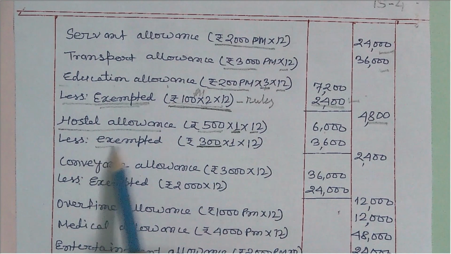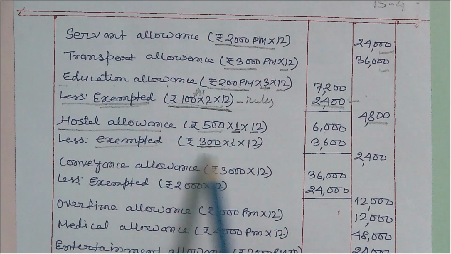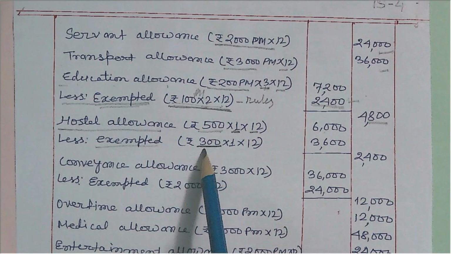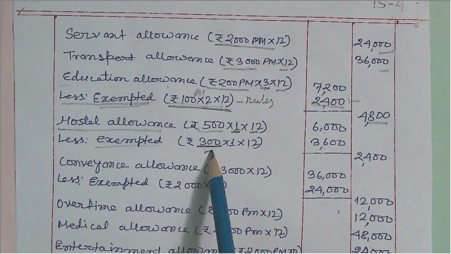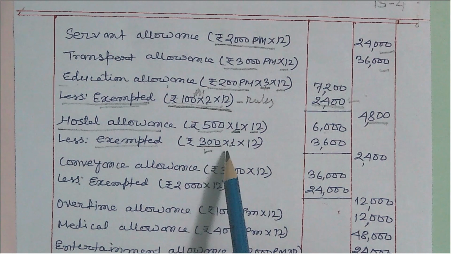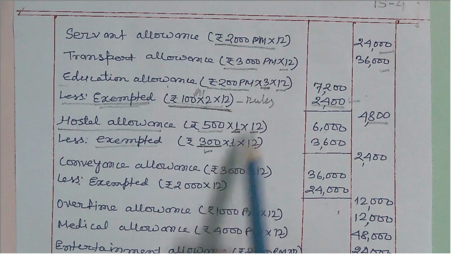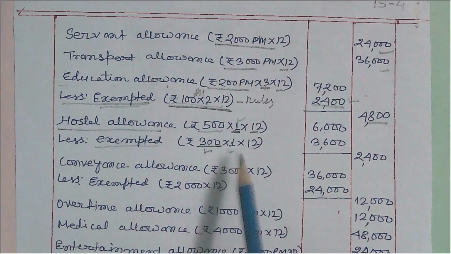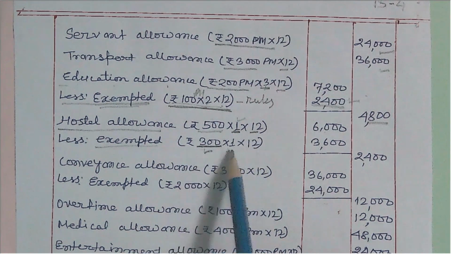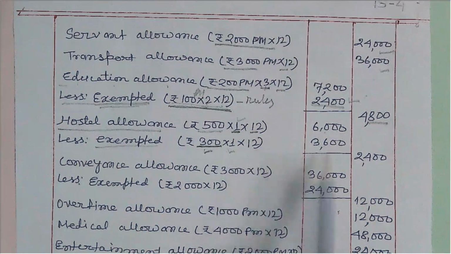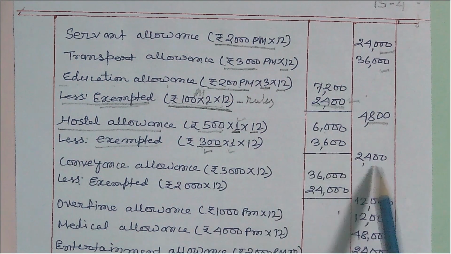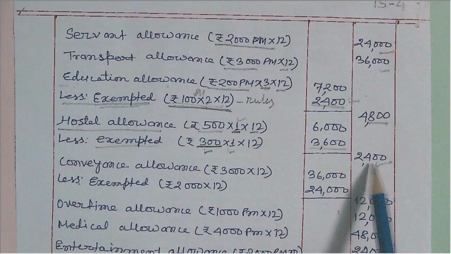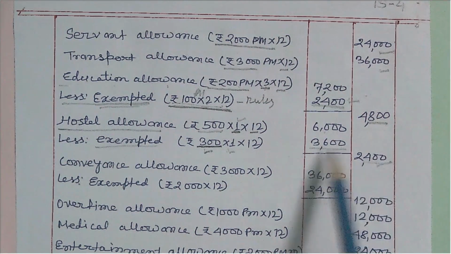Less exempted: the rule is that 300 rupees hostel expenditure allowance is exempted per child, also for a maximum of 2 children, but he is getting for 1 child only, so he will get deduction for 1 child only. So 300 into 1 into 12, 3,600, and the balance amount is taxable. So this is the exempted amount, this is the taxable amount.